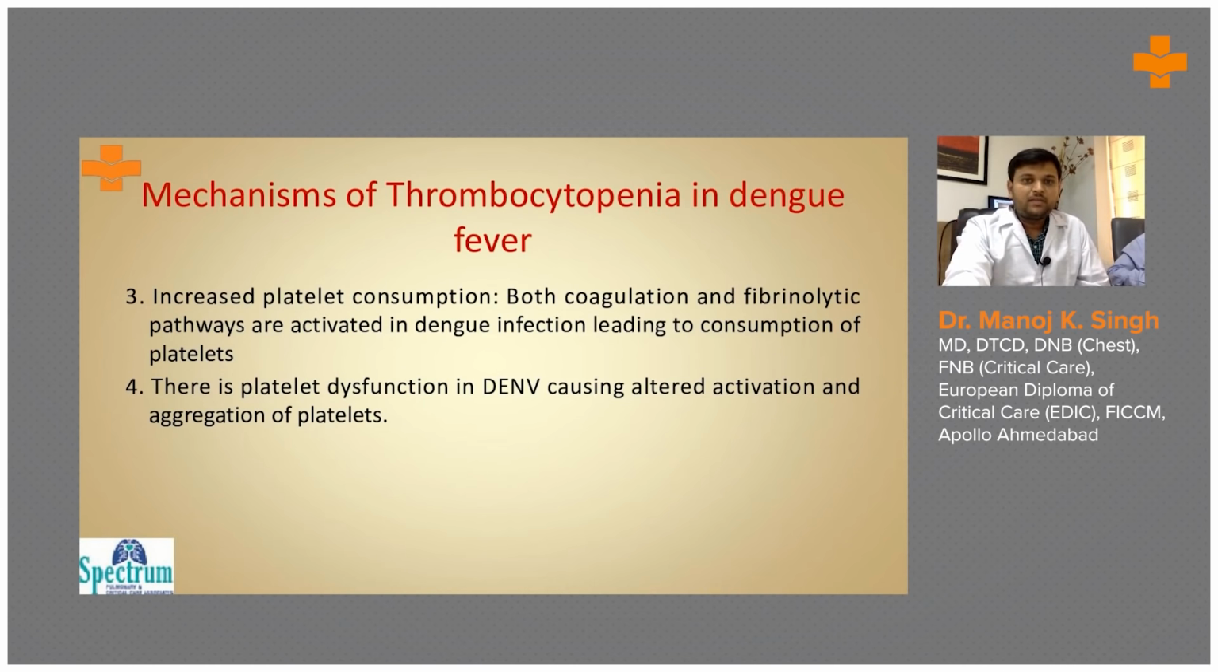There might be increased platelet consumption, in the form of activation of both the coagulation pathway and the fibrinolytic pathway, which lead to increased platelet consumption. Or there is a direct platelet dysfunction by the dengue virus. One more is platelet sequestration in the peripheral organs.